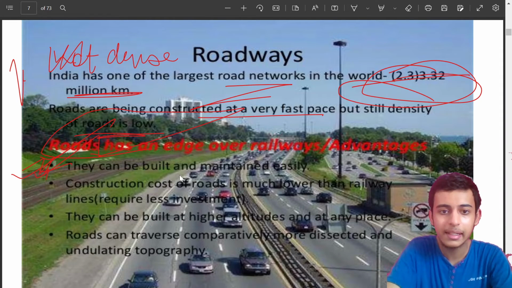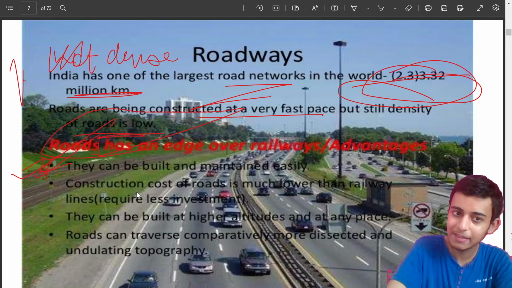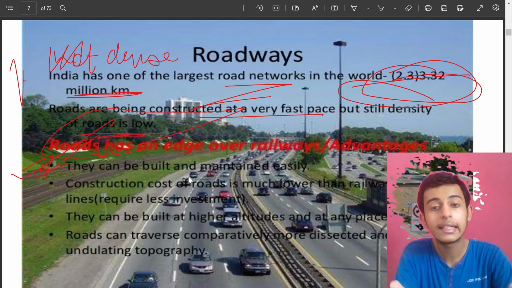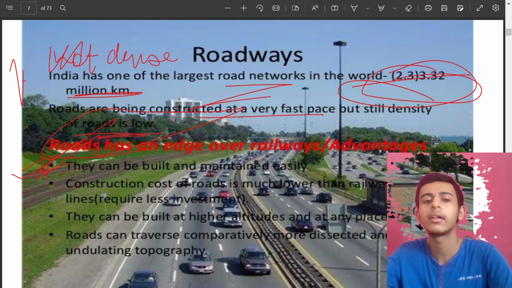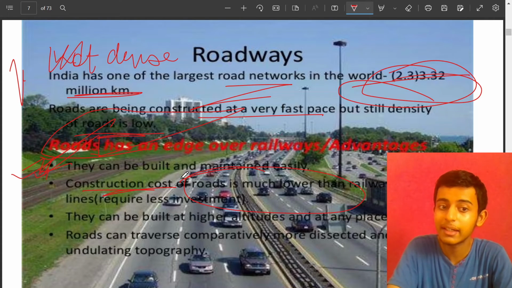Roads can be built and maintained easily. The construction cost of roads is lower than railways. So number one point, you can easily build the roads, right? For building the railways, you need a long track. Then we talk about the construction cost. The construction cost of the roads is lower than the railways.